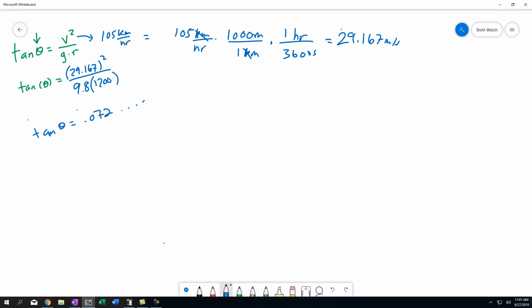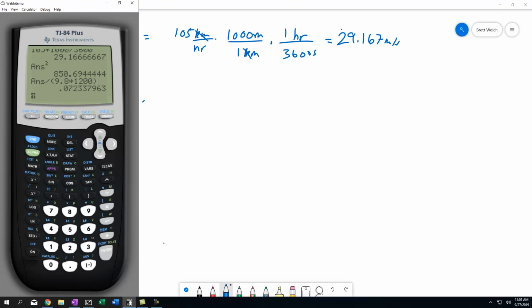To find theta, we take an arctan, or tan inverse, and our calculator can do that for us. Second, tan, and I just select the information above. Always make sure that you have checked your mode. I'm in degrees. Press enter. I get 4.14 degrees.